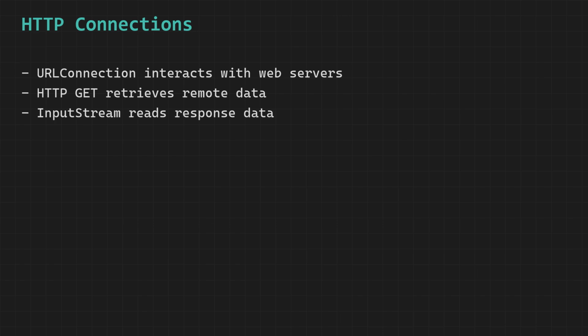Java makes it remarkably straightforward and accessible for developers to download and retrieve data from any website or web server on the internet by providing a powerful and easy-to-use built-in class called URLConnection, which handles all the complex low-level details of establishing a network connection and managing the communication between your Java program and the remote server, so that you as a developer can focus entirely on what you want to do with the data rather than worrying about the intricate technical details of how the network communication actually works under the hood.